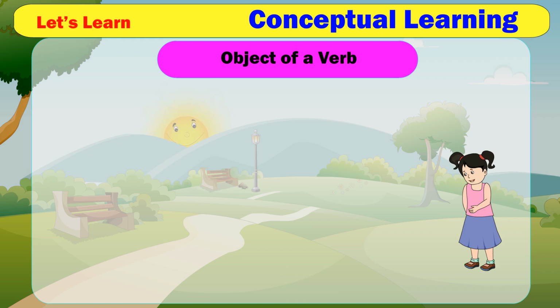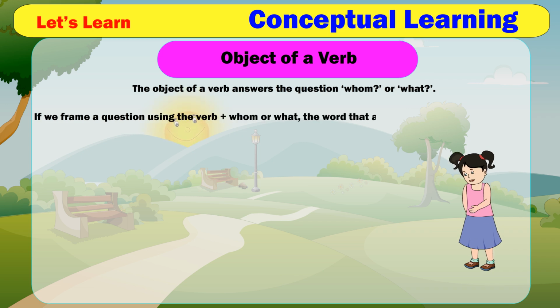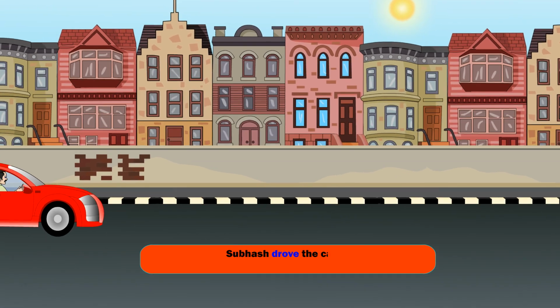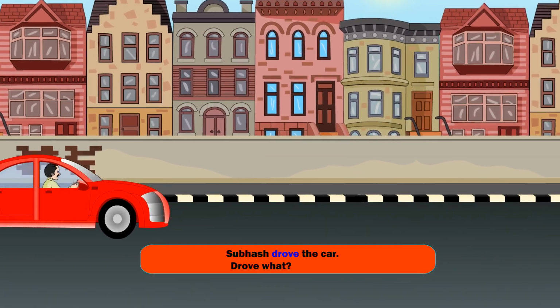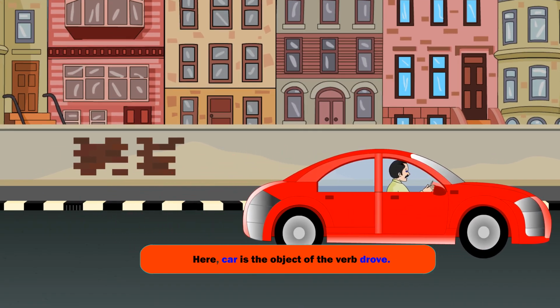Object of a verb. The object of a verb answers the question whom or what. If we frame a question using the verb plus whom or what, the word that answers the question is the object of the verb. An object can be a noun, a pronoun, or a group of words behaving as a noun. Examples. 1. Subhash drove the car. Drove what? The car. Here, car is the object of the verb drove.